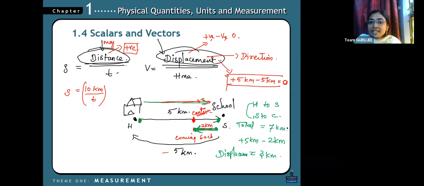So displacement has a direction. In physics, sign conventions are very, very important. Opposite sign means we have to take it in a negative direction. When the direction is opposite, you have to use negative. But distance is just a measurement. Whenever I measure from this to this, it is 2 kilometers only, not minus 2 kilometers. Now do you understand the difference?